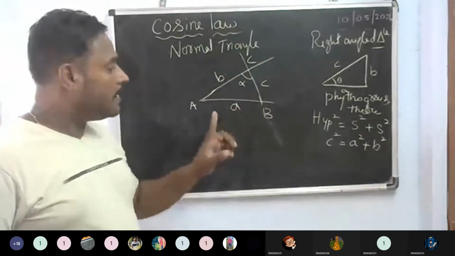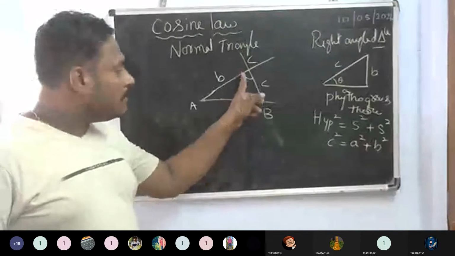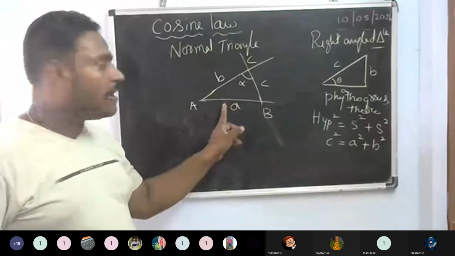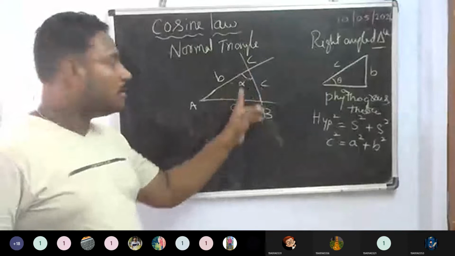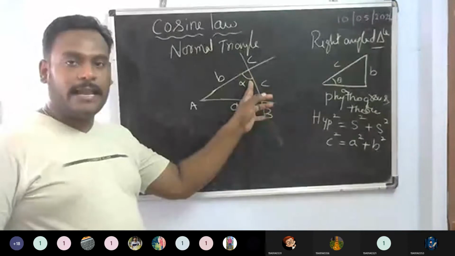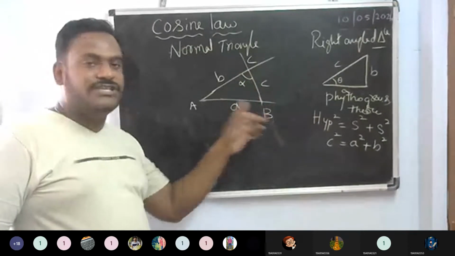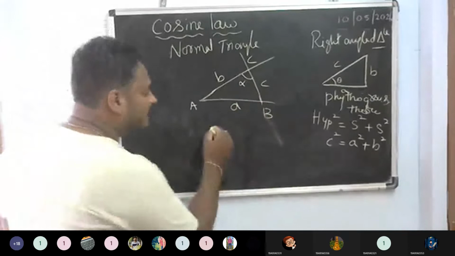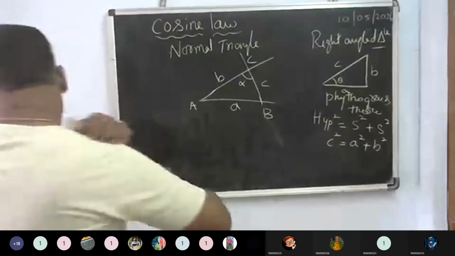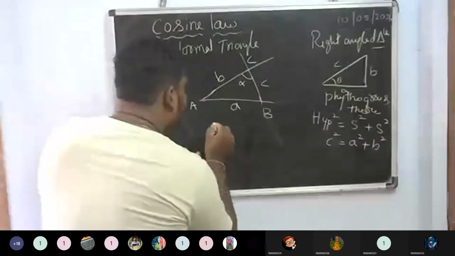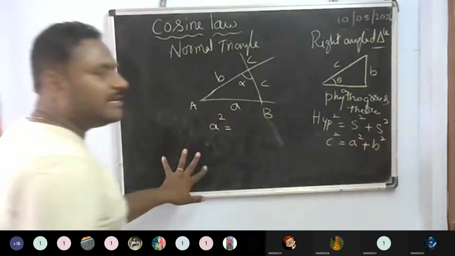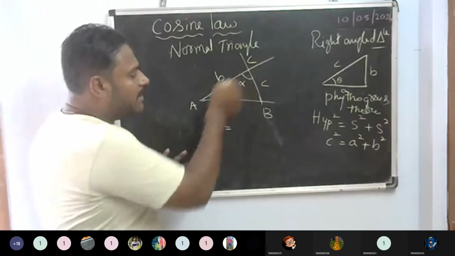Yes, sir. And now, whatever the opposite edge is: here, this is the angle I've taken, and this is the opposite edge. I can write a square is equal to, what about the remaining sides?